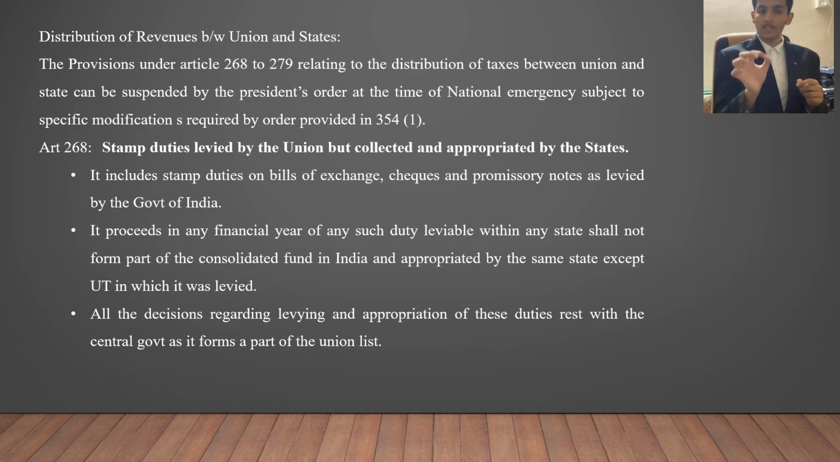It includes bills of exchange, checks, and promissory notes as levied by the government of India. After the government of India collects these, it gives them back to the state from which they were collected for further use. So basically 268 says that some of the stamp duties, some of the taxes which they collect are automatically reverted back to the specific state that they are collected from. These specific taxes are not part of the consolidated fund of India. Basically it is given back to the state itself.